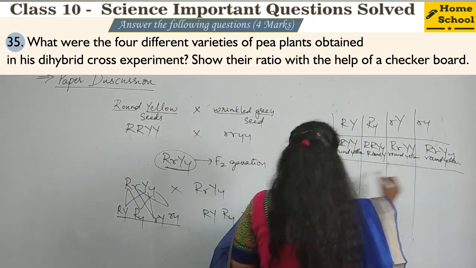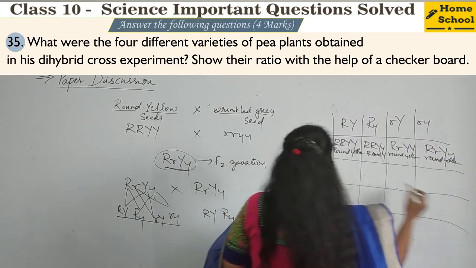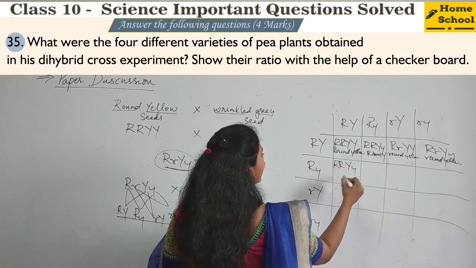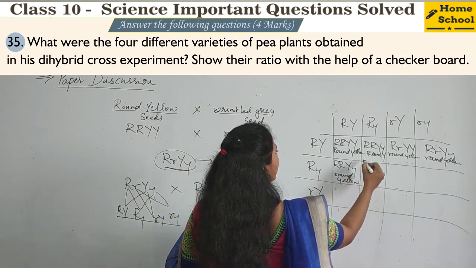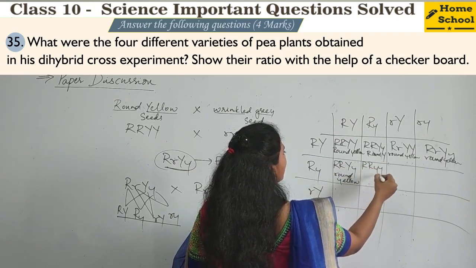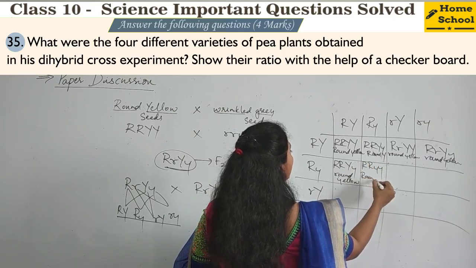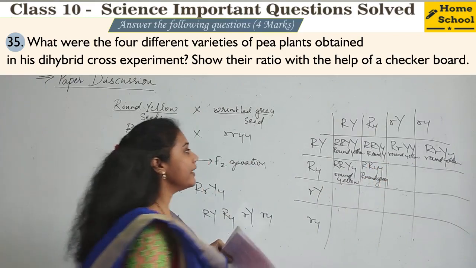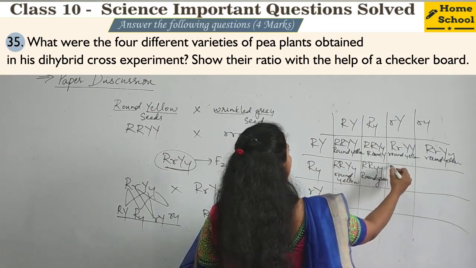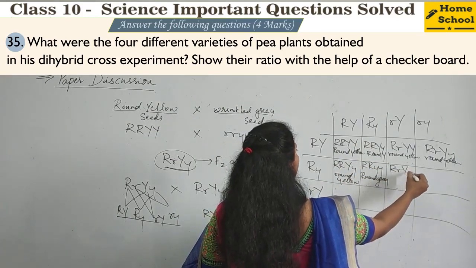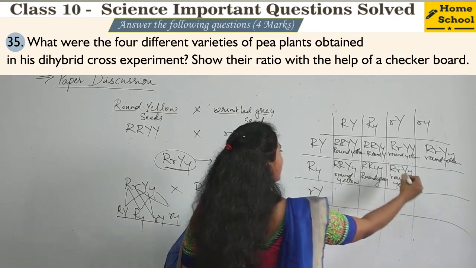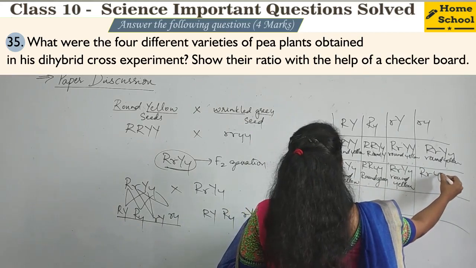So similarly, if you write everything here, R, Y, Y, this is also round yellow. And here capital R, small y, this is round green category, right? So round and green because small y. And here capital R, capital Y, small y. And this is also round yellow category. So here capital R, small y.